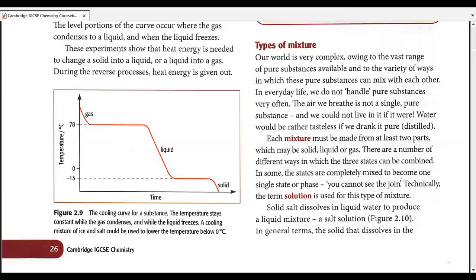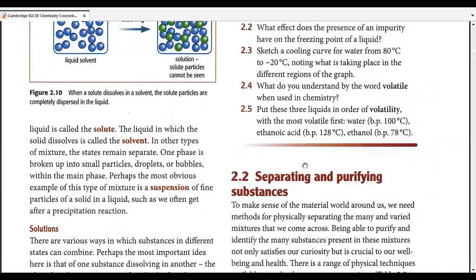Solid salt dissolves in water, liquid water, to produce a liquid mixture, a salt solution that we call it. In general terms, the solid that dissolves in the liquid is called the solute, and the liquid in which the solid dissolves is called the solvent. Every bold word over here is actually a definition completing that line.